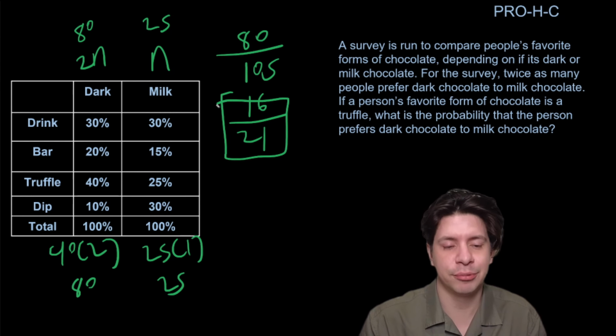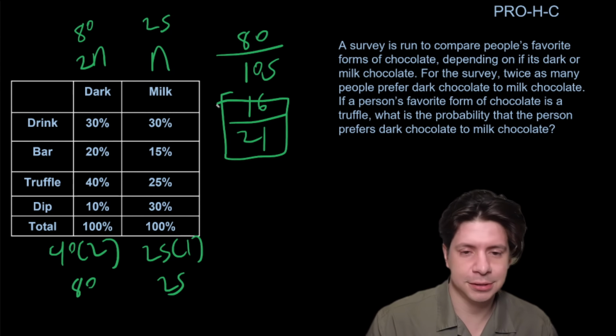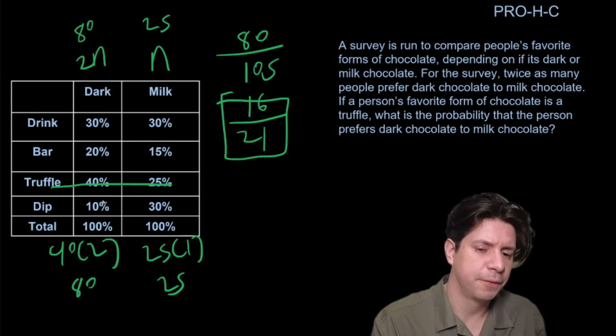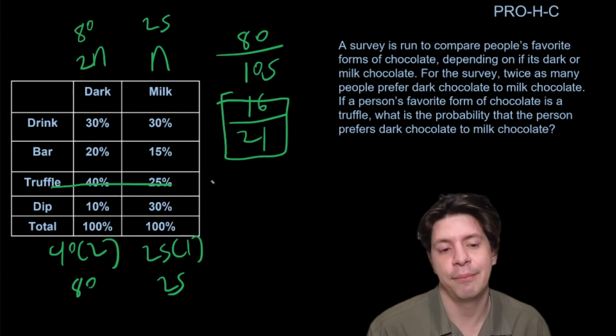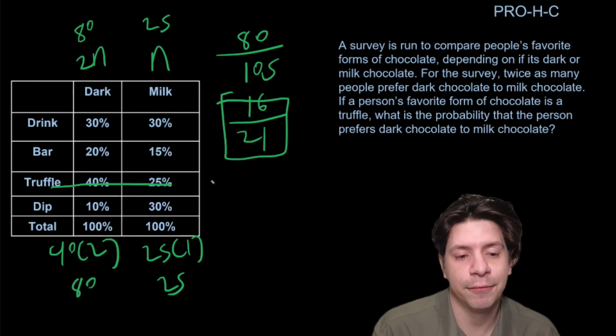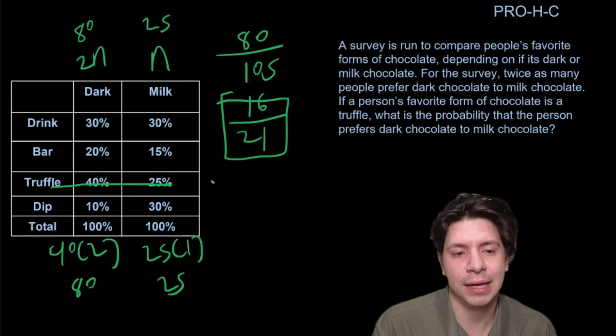I think the thing that throws people off is they look at the truffle section, and you're like, oh, 40 to 25, and you just do 40% over 65%. But you want to double the 40% because there's twice as many people who like the dark chocolate.